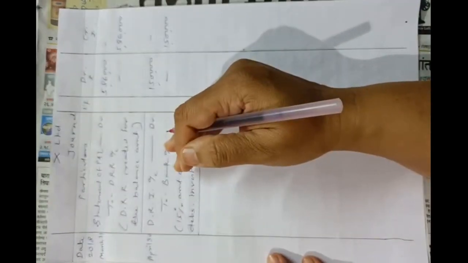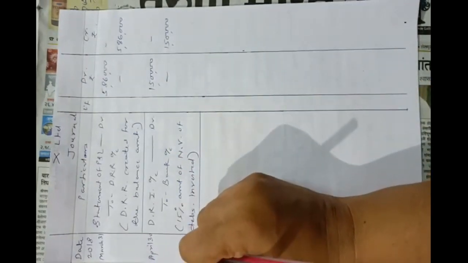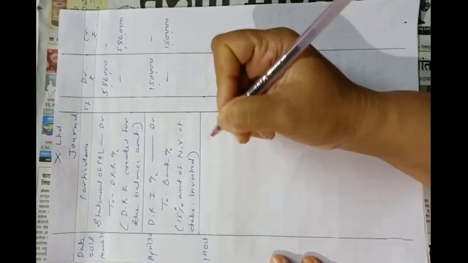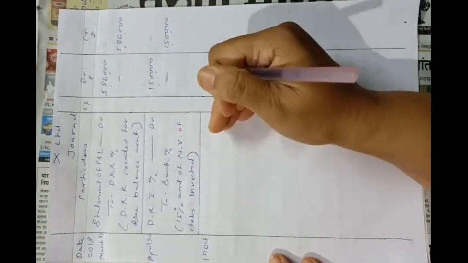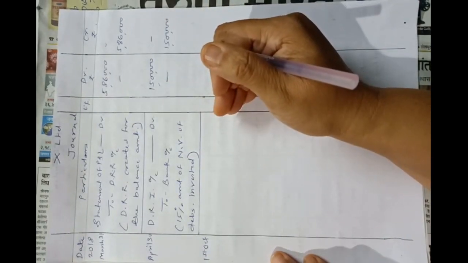Okay. Now debenture is due on 1st October 2018. So on 1st October they will encash the investment. Details are not given. So 1,50,000 investment will be encashed for 1,50,000.